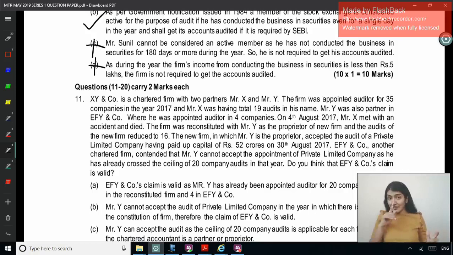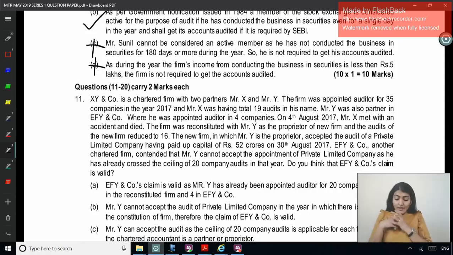Okay, so now the ceiling on the number of audits. How many audits? 141 3G. A CA in full-time employment elsewhere has exceeded the ceiling limit of 20 audits per person, excluding the audits of one-person companies, small companies, dormant companies and private companies having paid up share capital of less than 100 crore. Here how much is the paid up capital? 52 crore. So is it to be counted while calculating the ceiling limit of 20 audits per person? Is it to be counted?